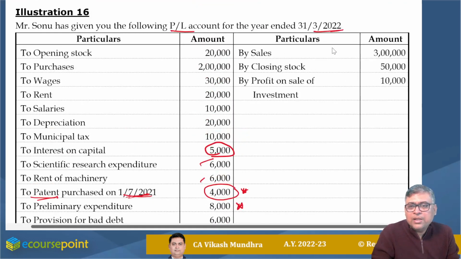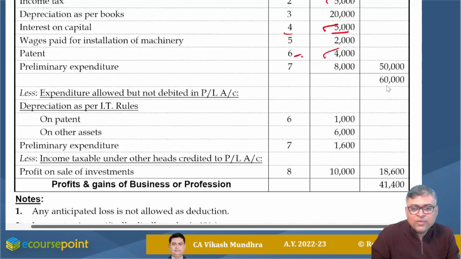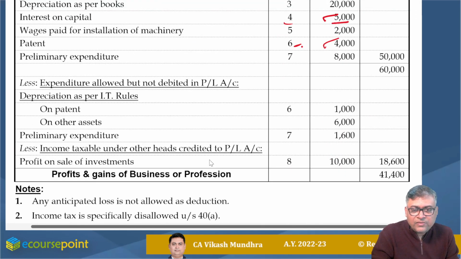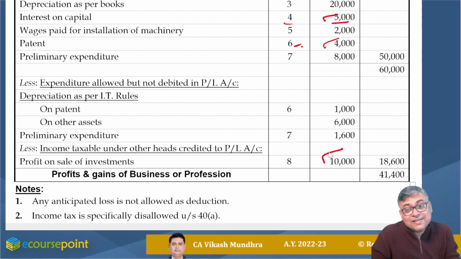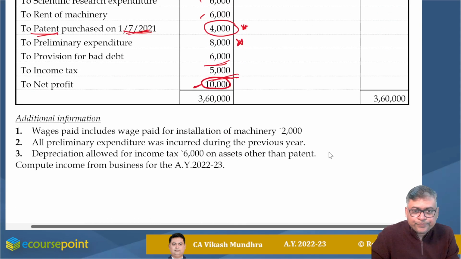Now here sale fine, no issue, closing stock fine, no issue. Profit on sale of investment should be taxable under the head capital gain. It should be nullified while computing our PGBP income. So I am reducing profit on sale of investment, rupees 10,000. Be careful, it is taxable under the head capital gain, but at this point of time we are computing PGBP income. We are not going into total income. Now the PL statement is okay.